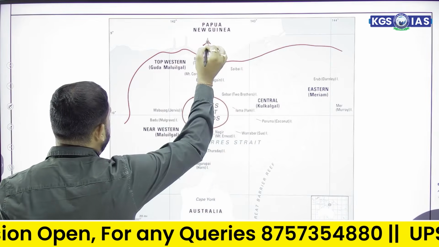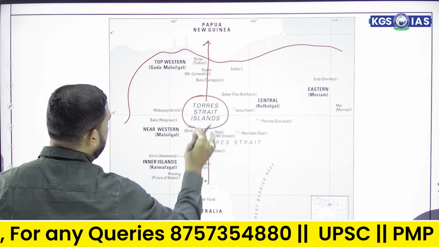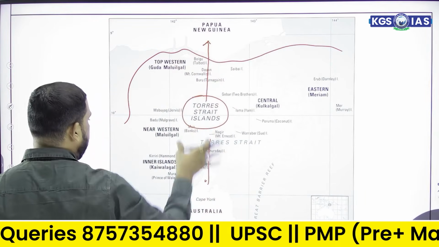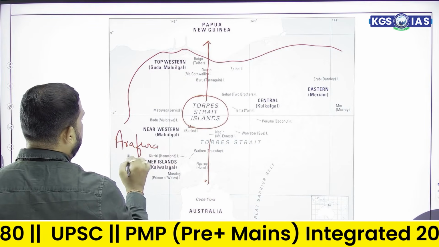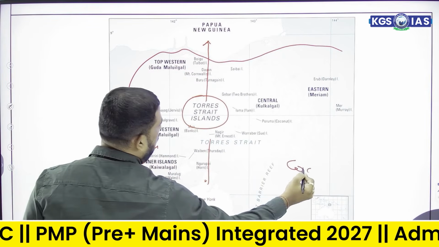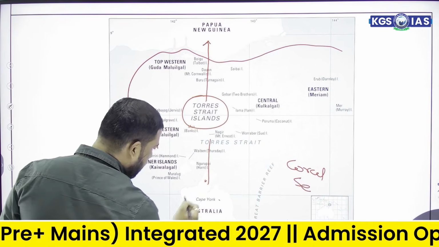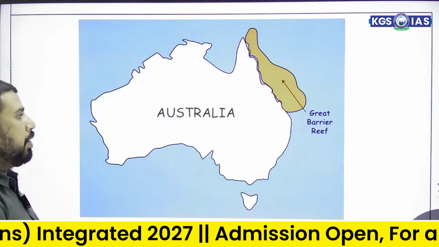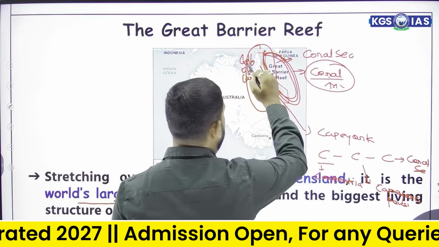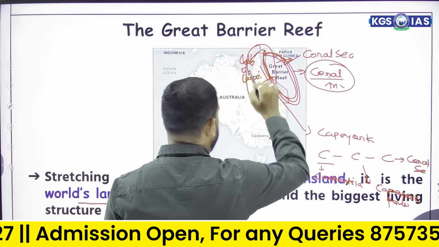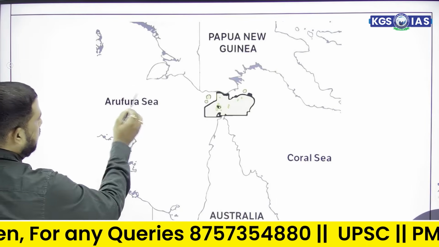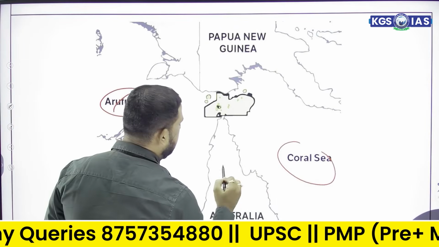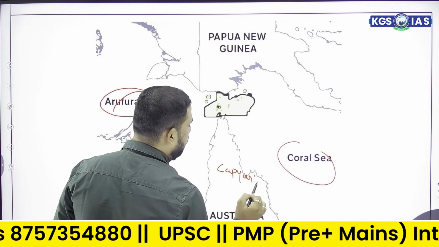Torres Strait divides Papua New Guinea from Australia. So it separates Papua New Guinea from Australia and connects the Arafura Sea with the Coral Sea. Arafura Sea with Coral Sea, and here Cape York Peninsula, which we already discussed. So first one is Cape York Peninsula, here the Coral Sea, and in between, Cape York Peninsula is there.